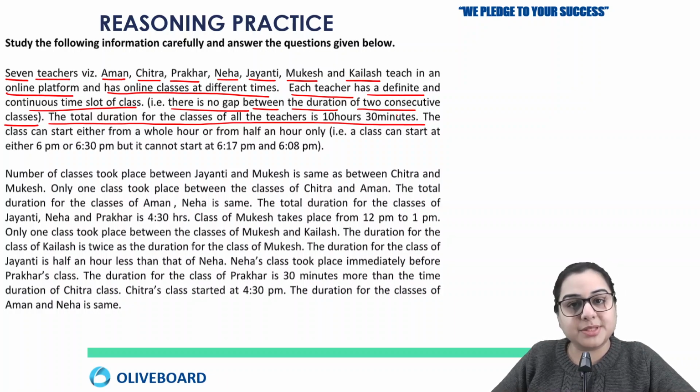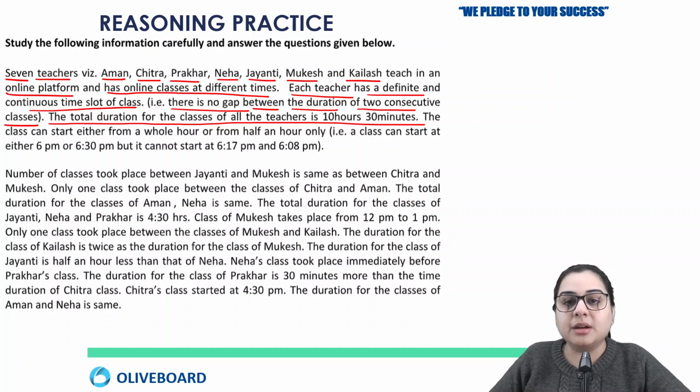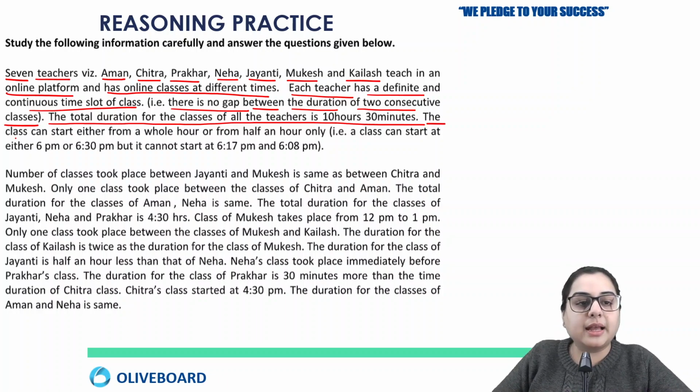Now here comes the confusion. Teachers are 7 and total duration is 10 hours 30 minutes. That means each teacher is going to take a different duration from the other teachers. It is not a fixed duration for all the 7 teachers. Their durations will be different. The class can start either from a whole hour or from half an hour.